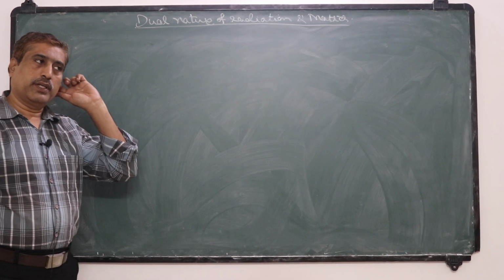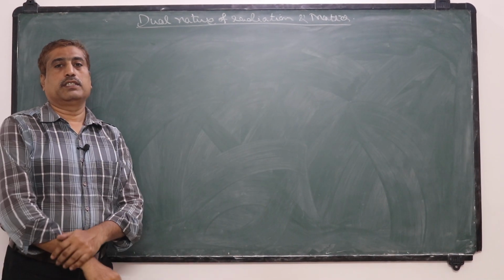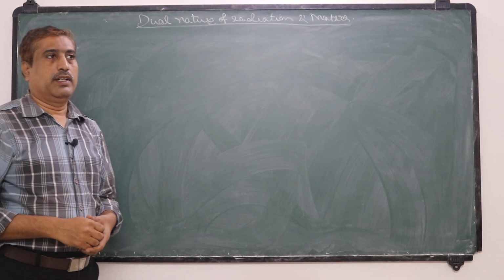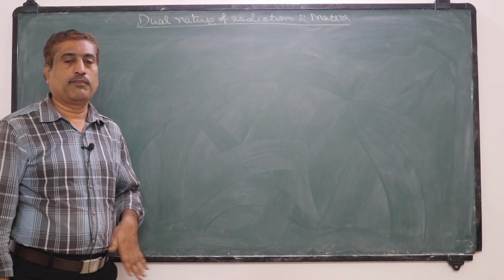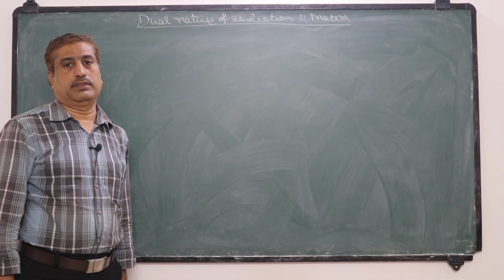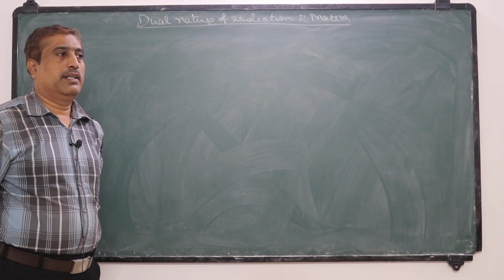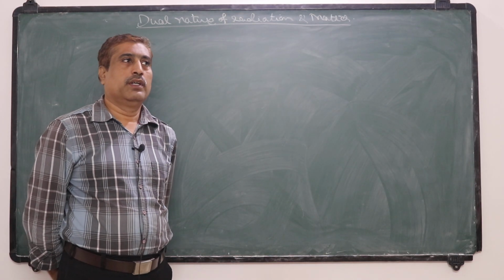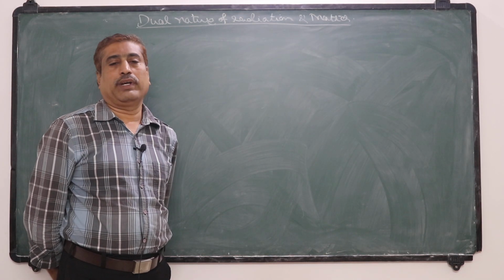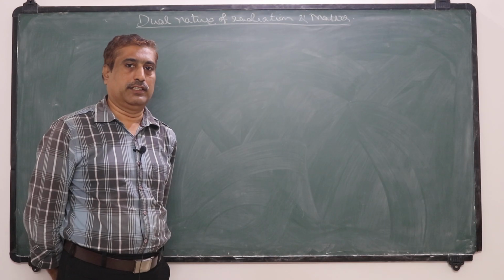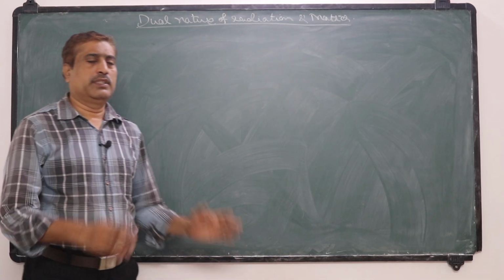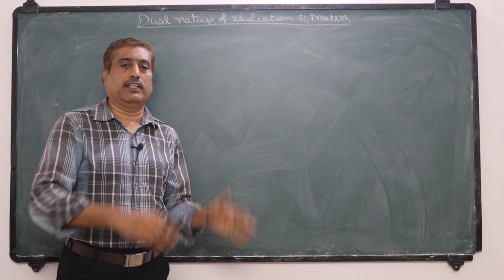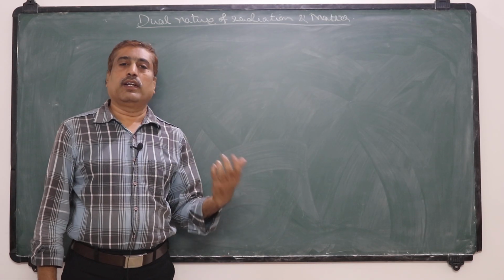So, in this topic, first we discuss electric discharge in a gas and the discovery of electrons. What is meant by electric discharge? The passage of electric current through a gas, that is, electric conduction in a gas, is called electric discharge.